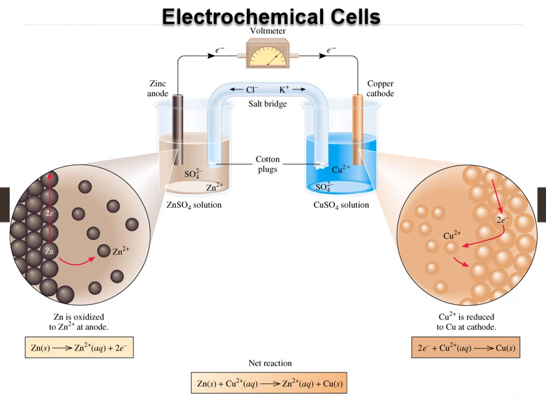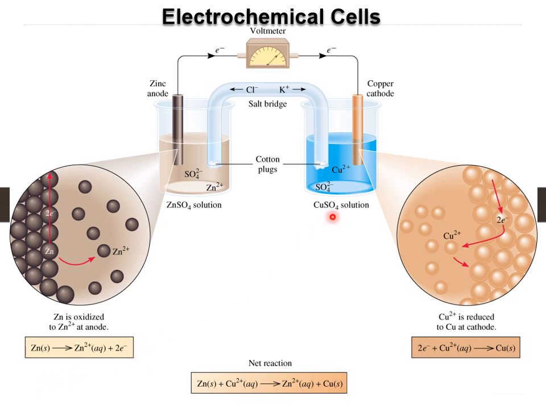Let's look at this diagram of the same cell. We close up to the zinc electrode. Can you see here the zinc solid releases electron, and the electron goes up, wanting to go through the wire, and then what is released is the zinc ion. Here it says zinc is oxidized to Zn2+ at anode, and the half cell equation is given.